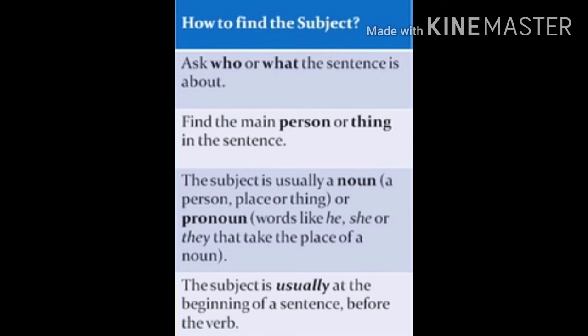Third point, the subject is usually a noun, that is a person, a place or a thing, or a pronoun, words like he, she or they that take the place of a noun. The subject is usually at the beginning of the sentence before the verb. Always keep in mind that generally the subject of the sentence comes at the beginning, but sometimes it can be placed later in the sentence.